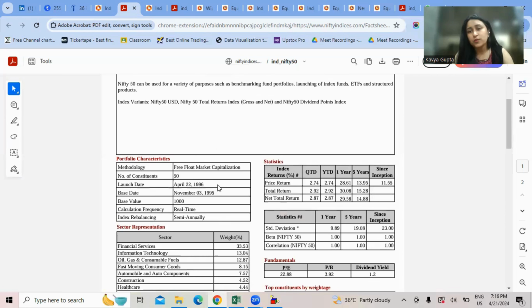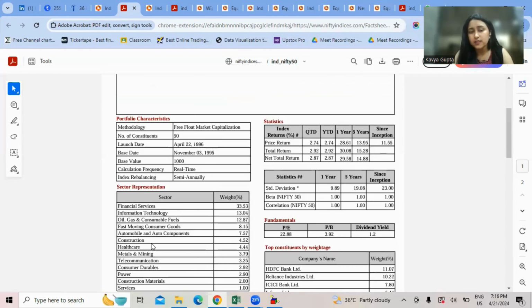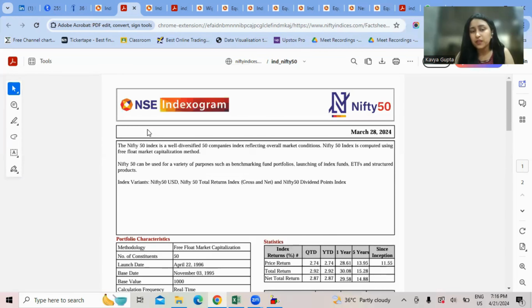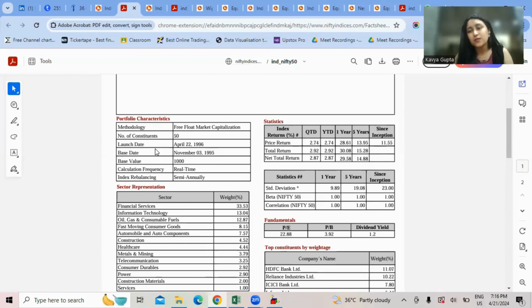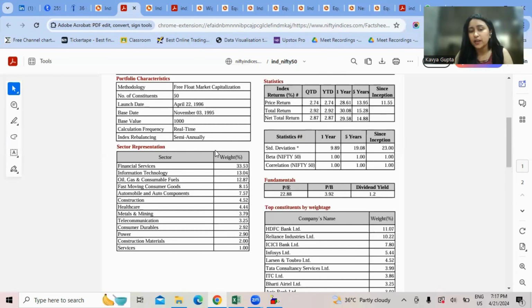Now, one of the most important aspects here is, if I ask you, looking at this table, that if the financial services and the information technology sectors are not performing well due to any reason in the market, will it impact the Nifty 50 index? Think about it. Well, definitely one of the reasons is that they have a very huge weightage in the entire Nifty 50 index. So this indexogram will provide you an understanding of which sector represents how much weightage in the Nifty 50 index.